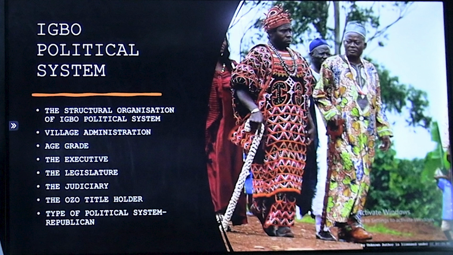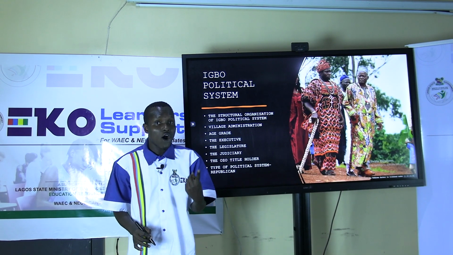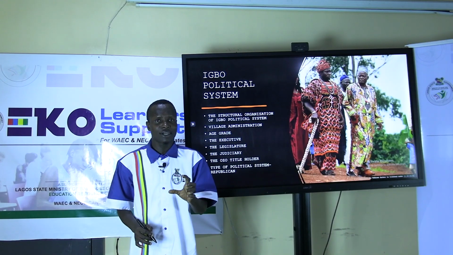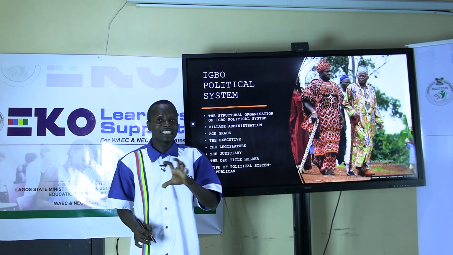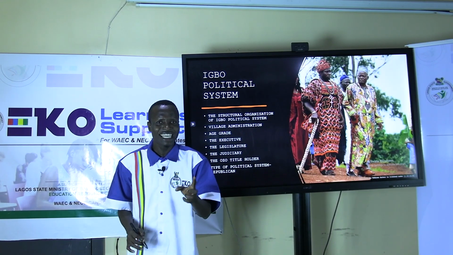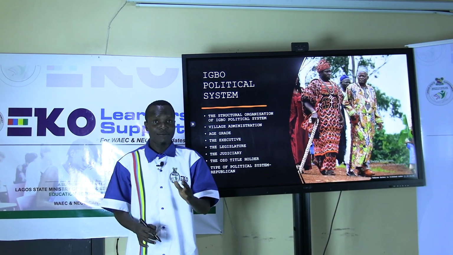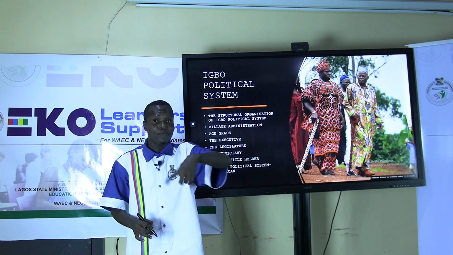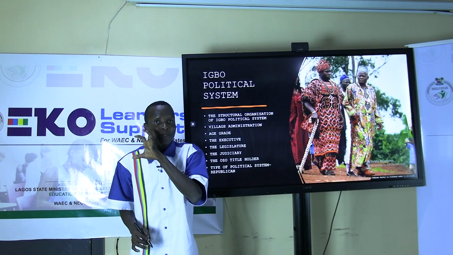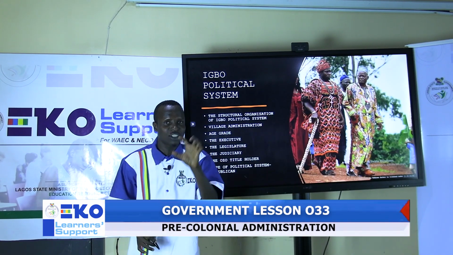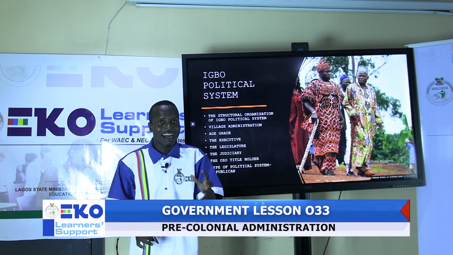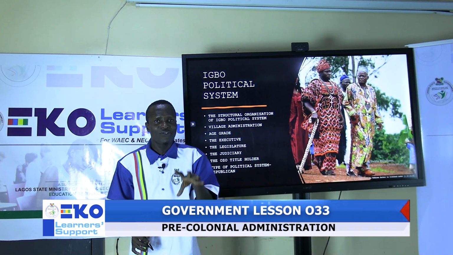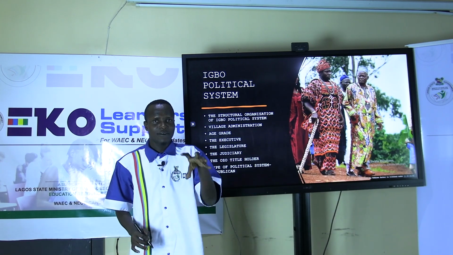Types of political system. They practice republicanism, which can also be regarded as direct democracy. In your WAEC, they might ask which system the Igbo practice. They practice direct democracy or republicanism. What is direct democracy? Direct democracy means a system of government whereby the citizens participate directly in their affairs. No one is left behind. Like I told you, every village is represented in the Council of Elders. So directly they are involved in the governance of their own village.